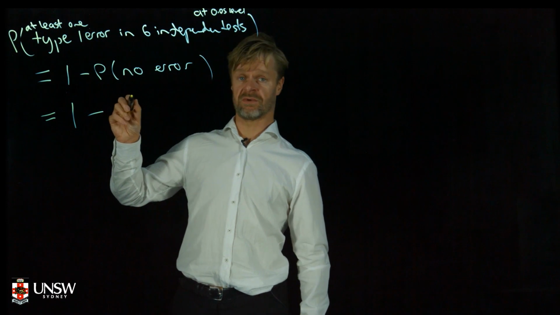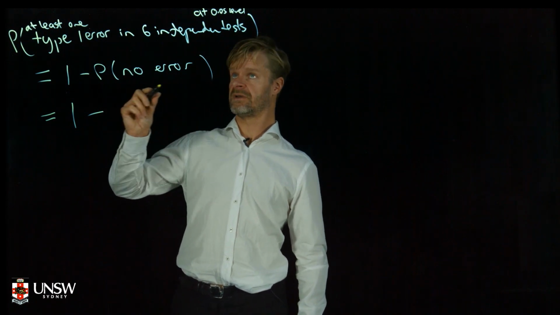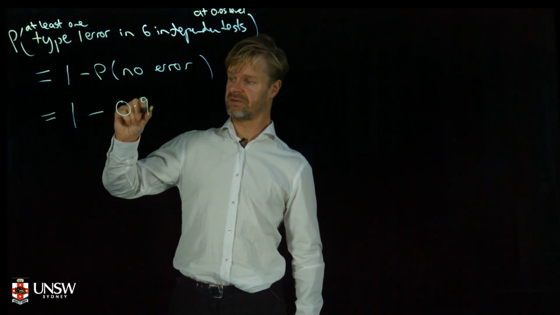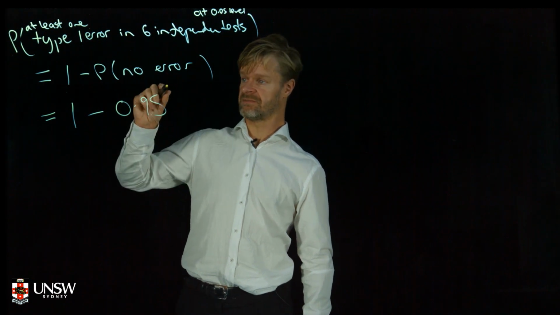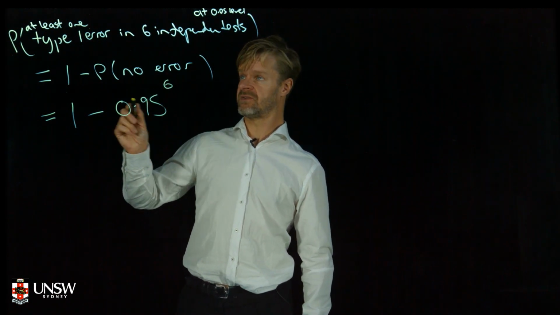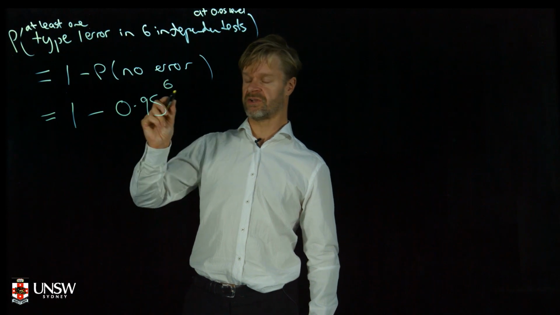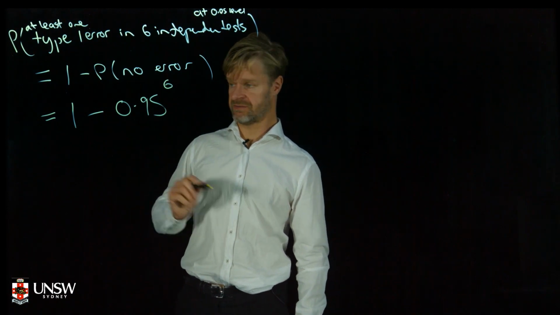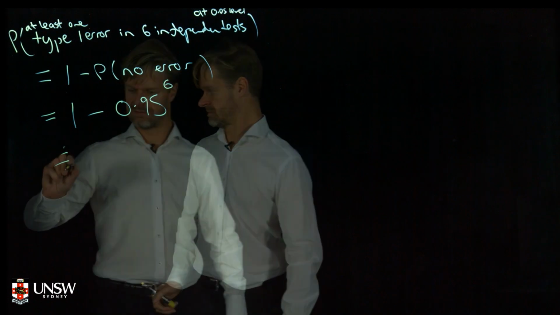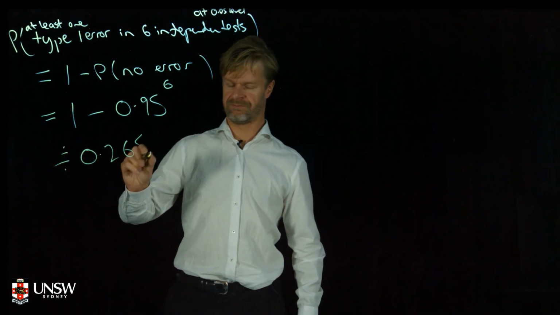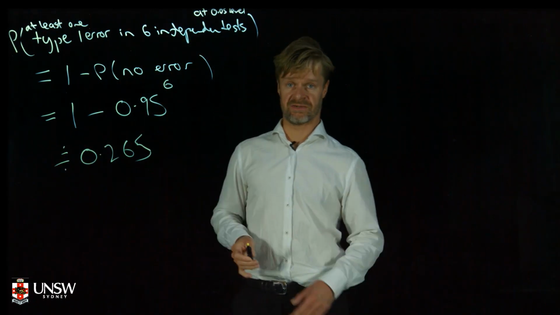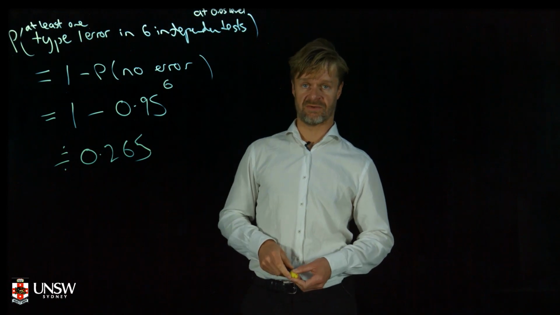If we're doing it at the 0.05 level, each of them has a 0.95 chance of giving us the right answer. If they're independent, and there's 6 of them, we get 1 minus 0.95 to the power of 6. What's that equal to? It's about 0.265. We've got over a 1 in 4 chance now of accidentally saying 2 means are different.